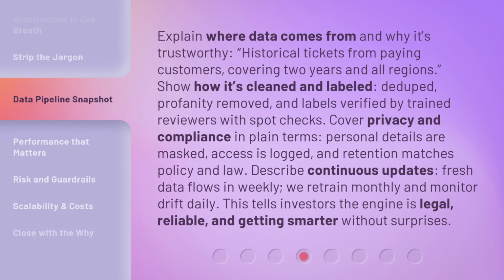Explain where data comes from and why it's trustworthy. Historical tickets from paying customers, covering 2 years and all regions. Show how it's cleaned and labeled, deduped, profanity removed, and labels verified by trained reviewers with spot checks. Cover privacy and compliance in plain terms. Personal details are masked, access is logged, and retention matches policy and law.